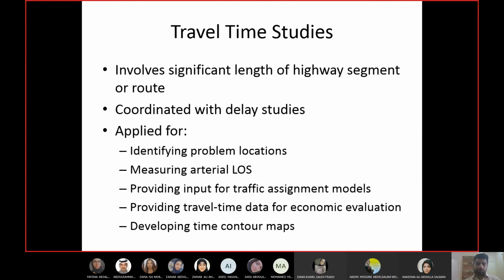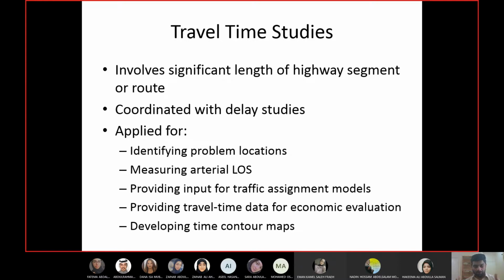For example, you have 100 values for time of the cars to cross your segment. You will not call that study a travel time study. Why? Because travel time studies are done for a significant length of the segment.